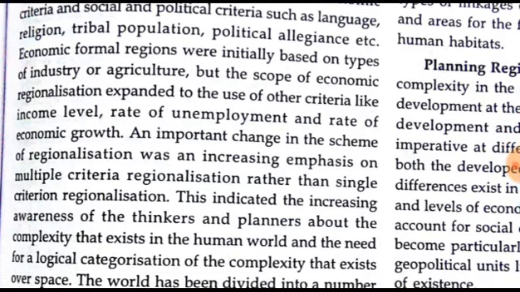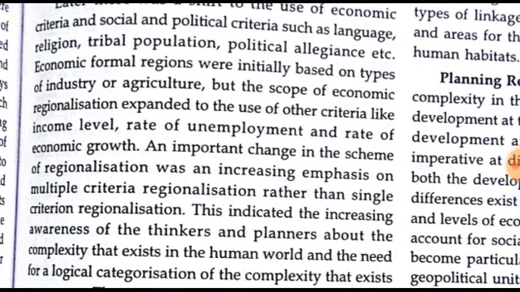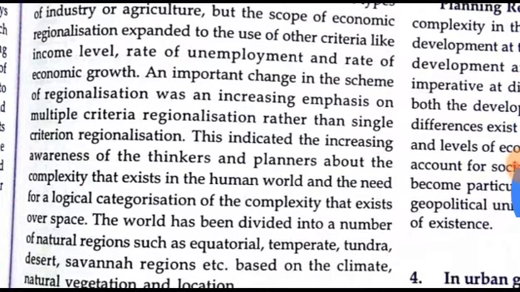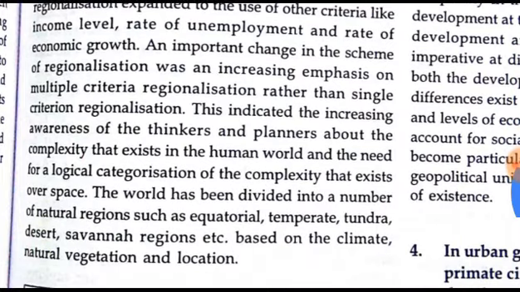Economic formal regions were initially based on types of industry and agriculture. But the scope of economic regionalization expanded to the use of other criteria like income level, rate of unemployment, and rate of economic growth.